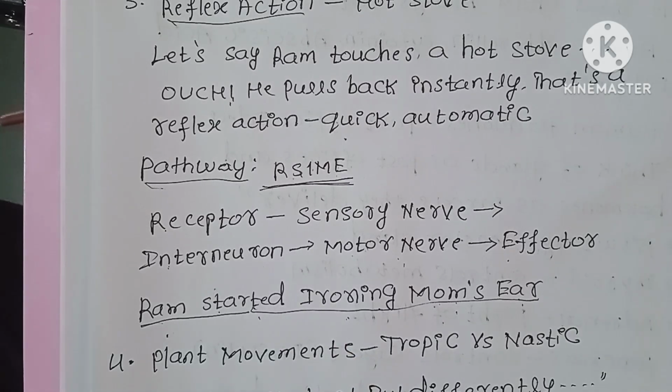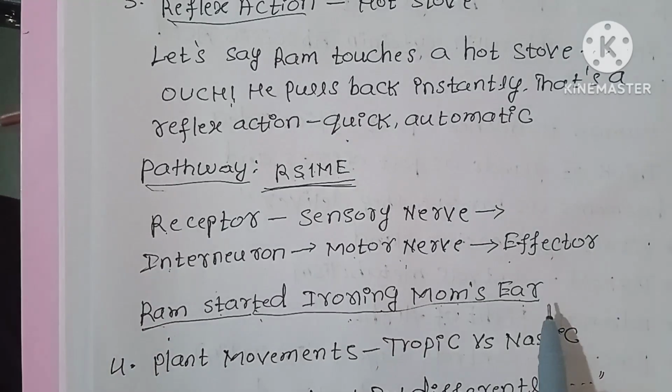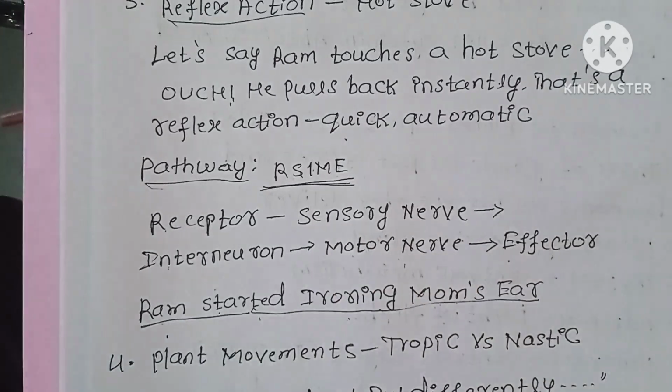Ram started ironing mom's ear. Ram started ironing mom's ear. Understood? Have to remember this. Imagine Ram started ironing mom's ear. Then this is the path of reflex action.